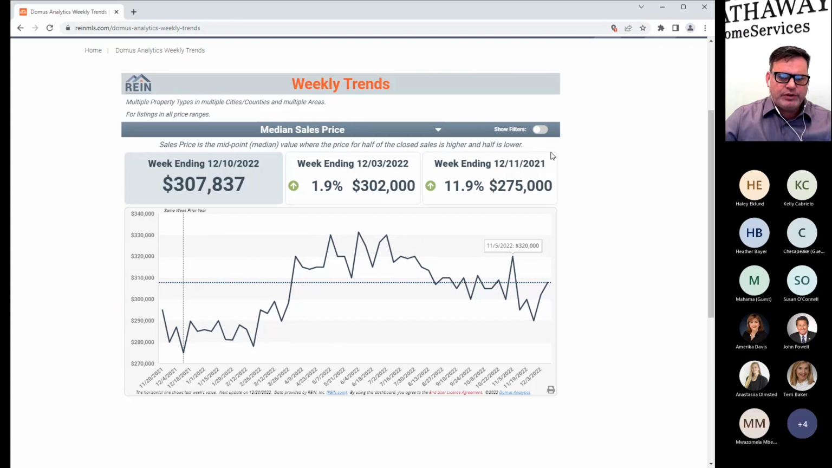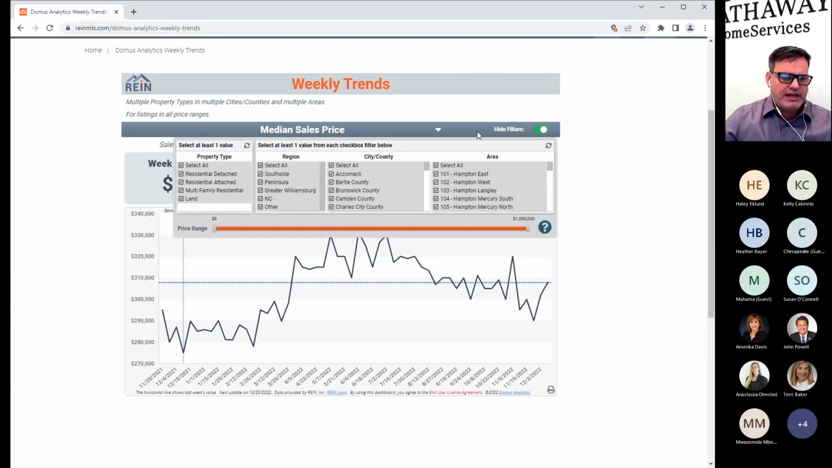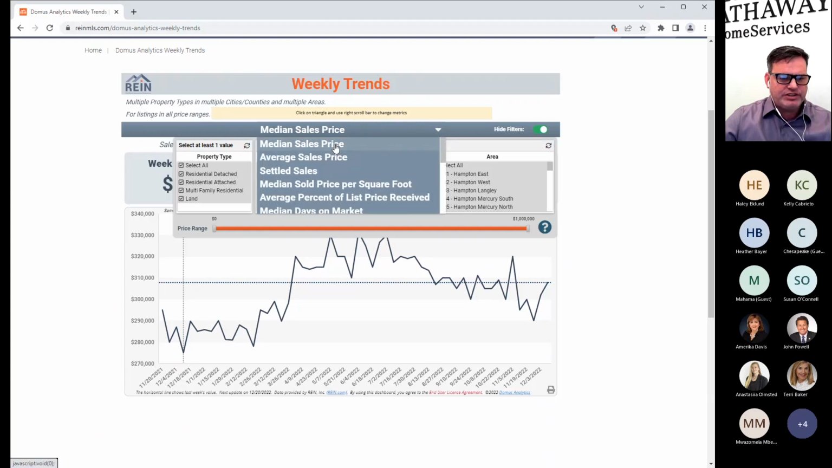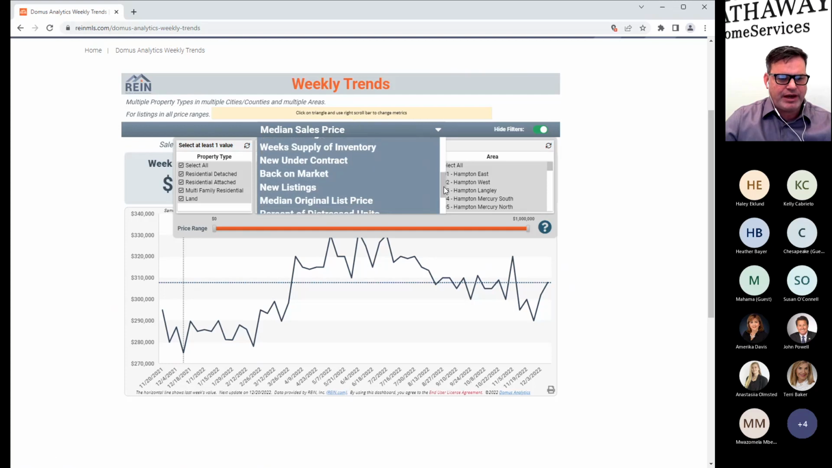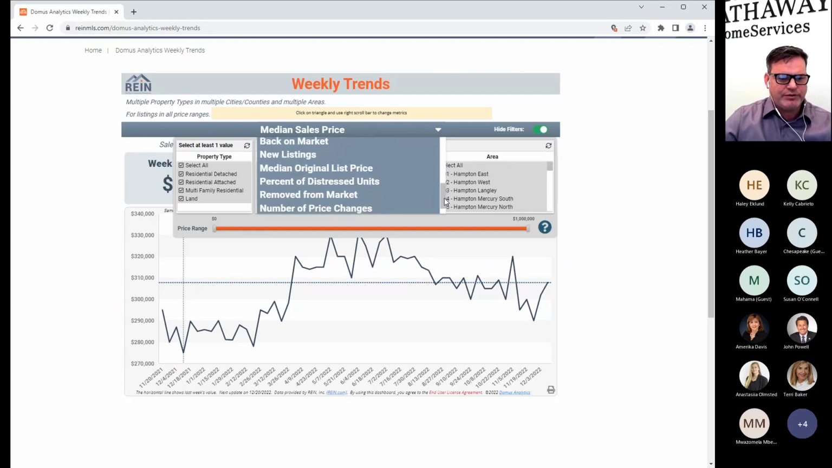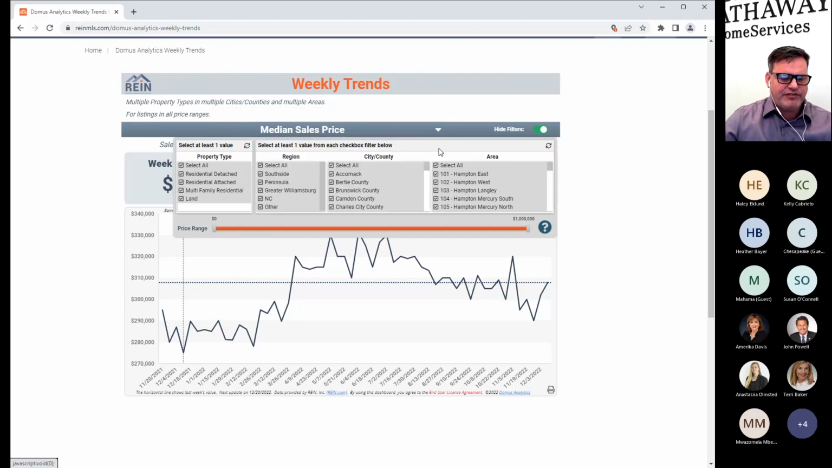And what we can do is go here to filters, and now that I have the filters, we can also have a drop down. So if we wanted median sales, average settled sales, average per list price, median days on market, sold dollar volume, active listings, weeks supply, new under contract, back on market, new listings, median original, percent of distressed, removed from market, number of price changes, average price changes. So you can see there's like 15 different trends that you can grab.